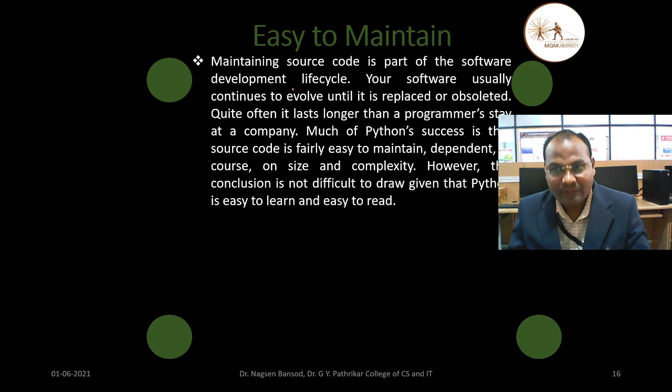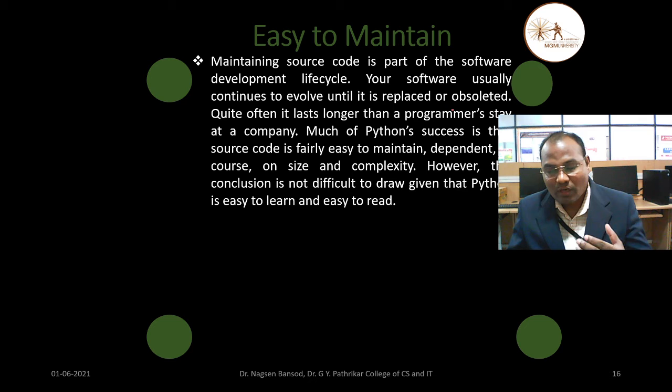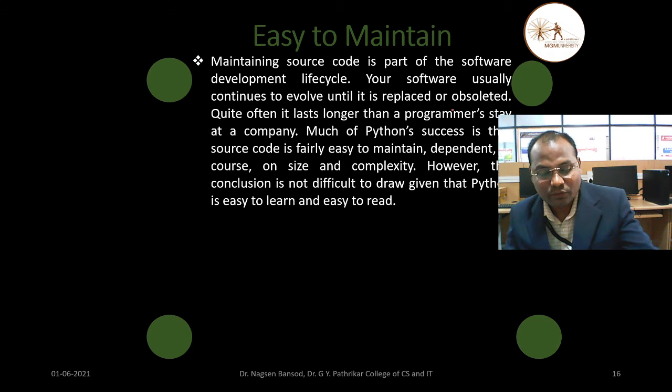So this is the software development life cycle. Your software usually continues to evolve until it is replaced or obsolete. Suppose there is one organization running one software, that software will be used until